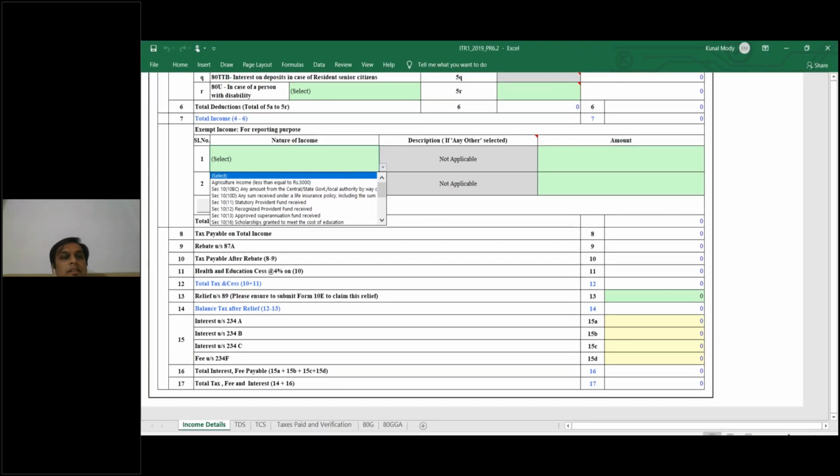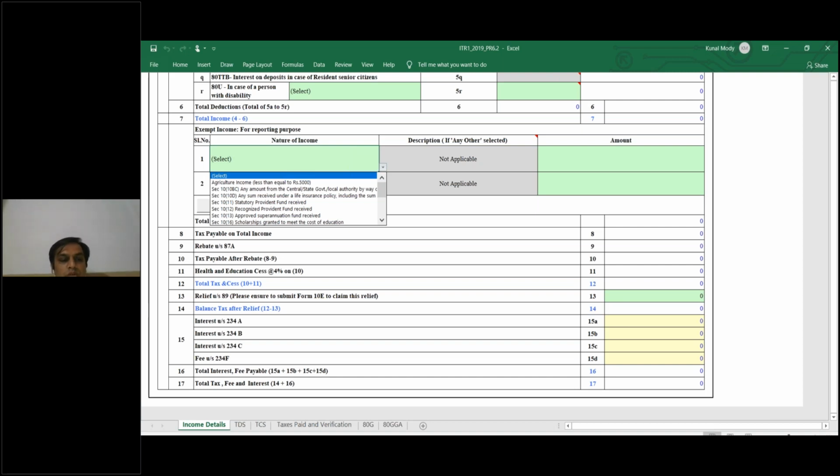Exempt income, see agriculture income less than or equal to 5,000 only you can put in this section. If there is any exempt income you have to report it while filing the income tax return, and all these things will be automatically calculated while putting all your details. As you keep on putting the details and select the button of calculate tax, it will automatically calculate the taxes and will notify you if there is any tax payable or interest payable. That would also be calculated by the software properly.